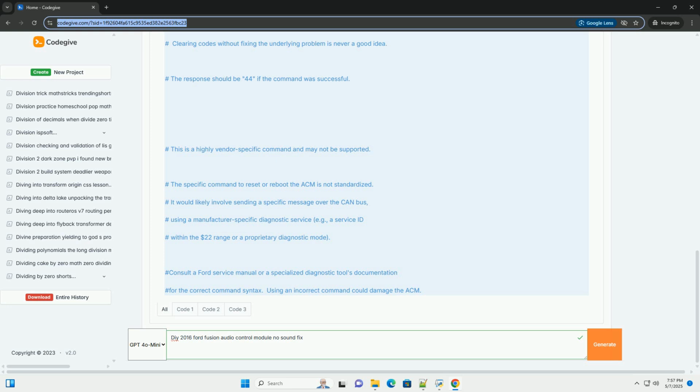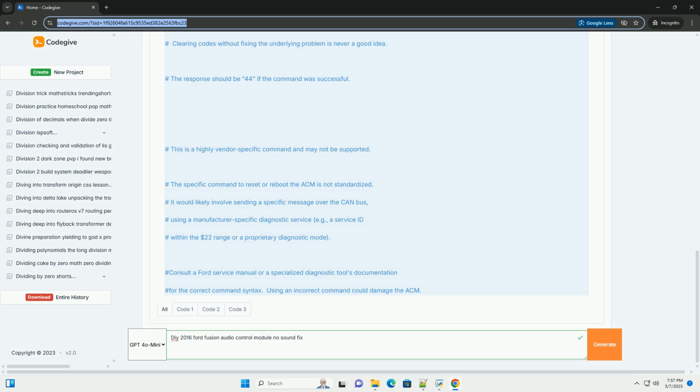If you've tried the DIY fixes above and the no sound issue persists, it's time to consult a qualified automotive technician. The problem could be more complex, such as a faulty ACM requiring replacement or reprogramming. Replacing the ACM often requires programming the new module to match your vehicle's configuration. This usually requires specialized tools and software.